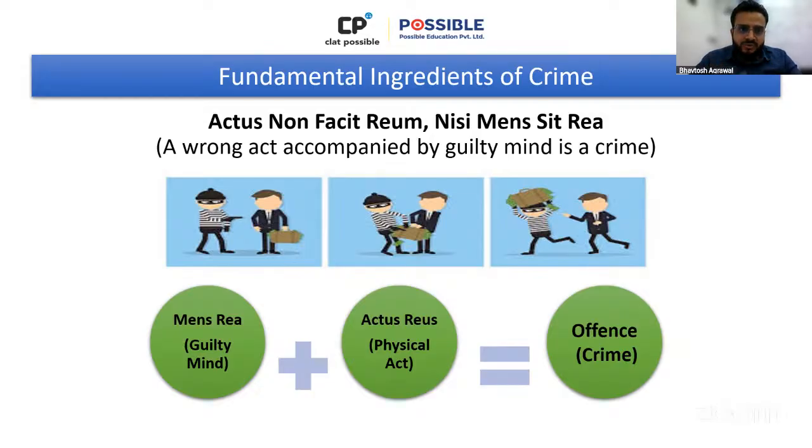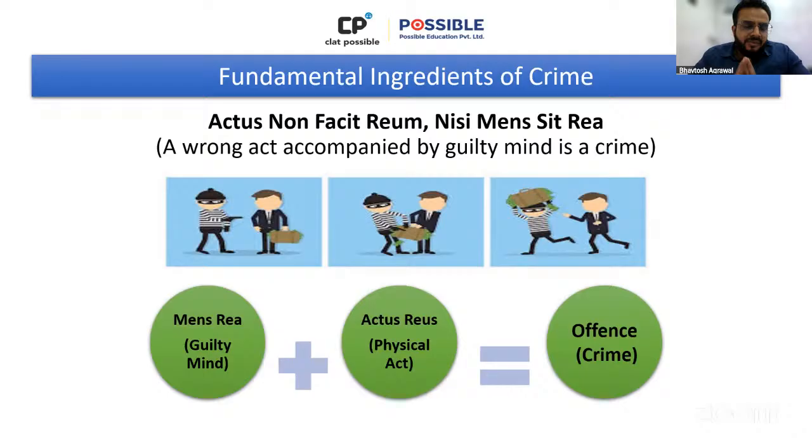Okay. So there are two types of crimes under criminal law. Category one contains crimes which are driven by mens rea, or crimes in which mens rea is relevant. And category B is the category where mens rea is not relevant, which are called strict liability offenses. Strict liability offenses means a person may be liable even without having any guilty mind. But let's look at the scenarios where guilty mind forms an essential part.